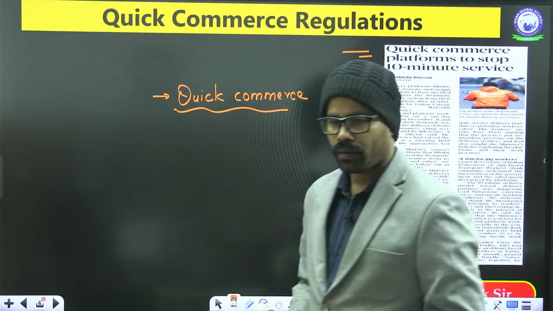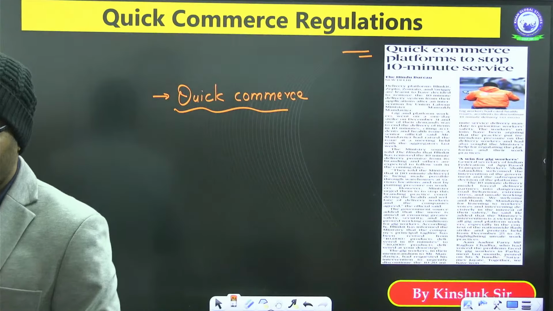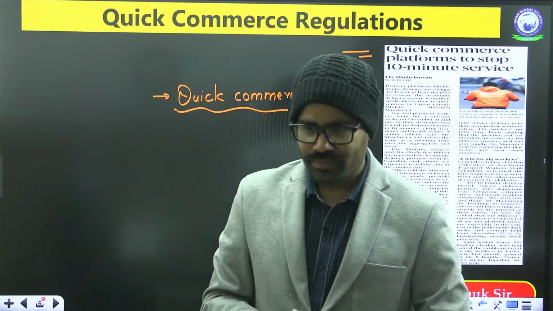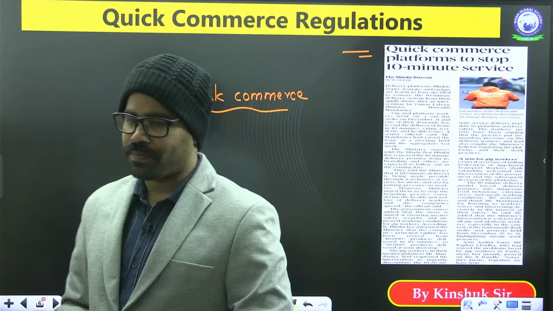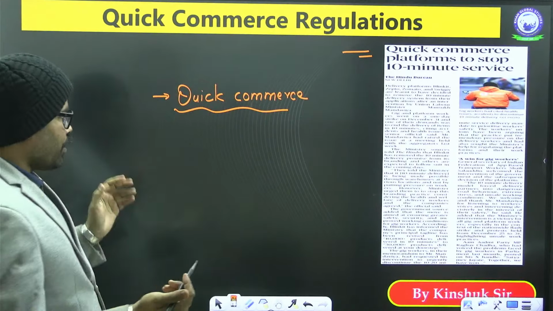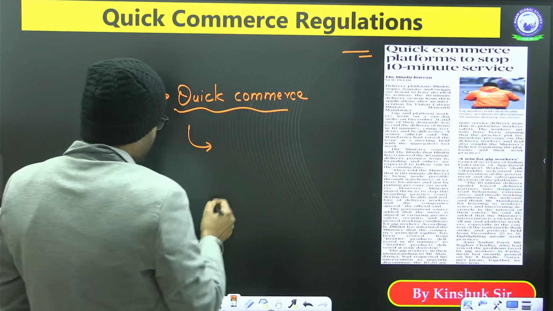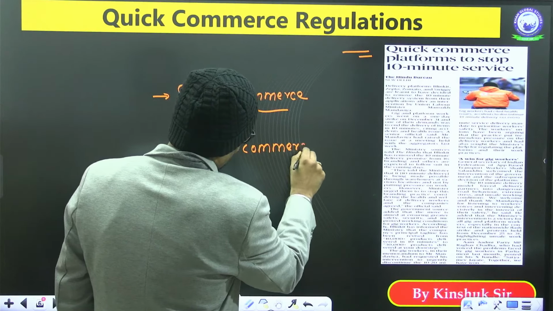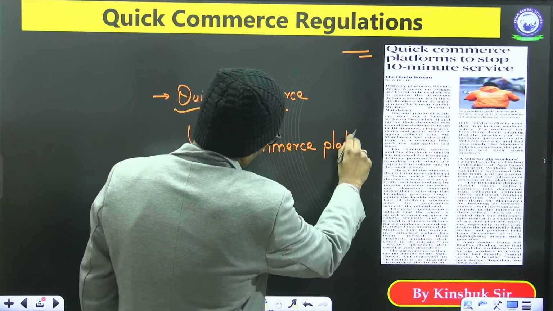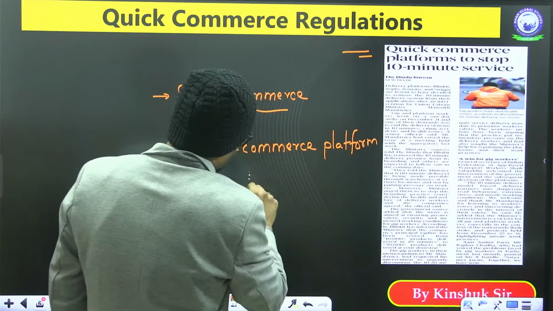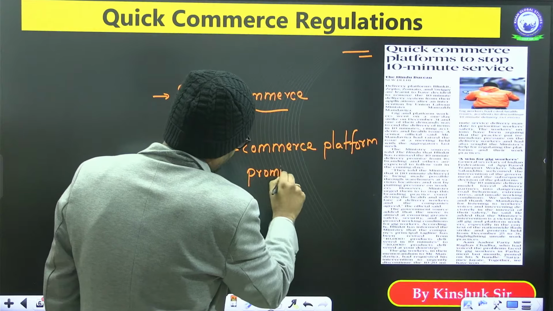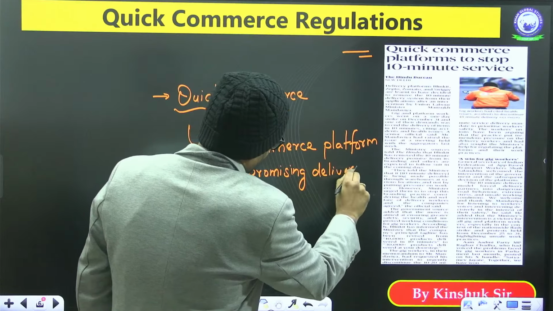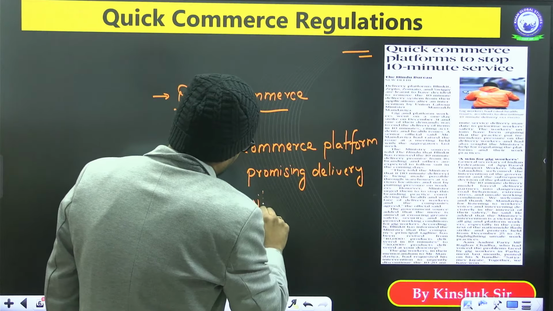Quick commerce means delivery in 10 minutes. Fast delivery from an e-commerce platform. So this is a type of e-commerce platform promising delivery within 30 minutes.